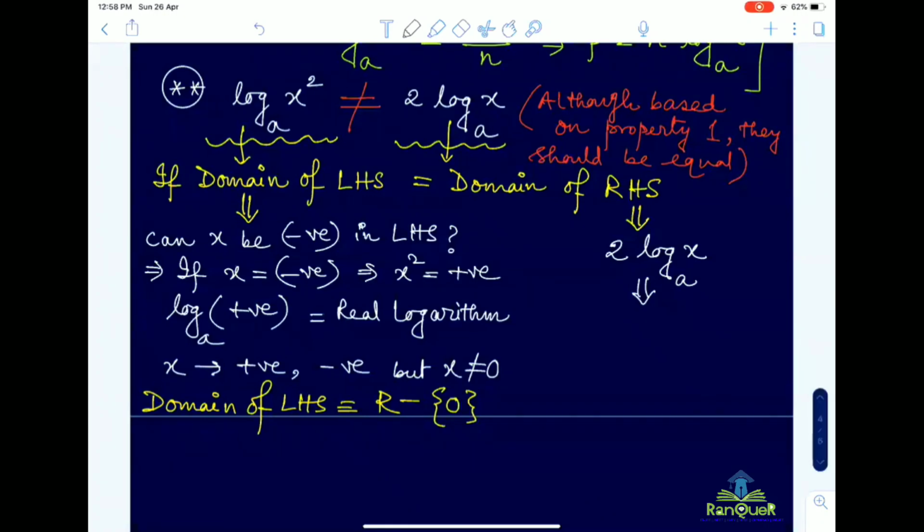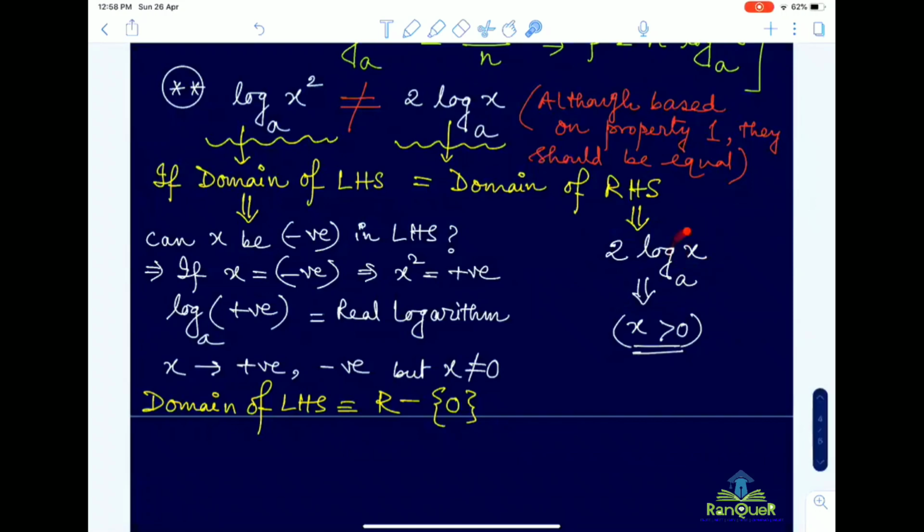It cannot be negative also. It cannot be negative. Very good. So in this case, x has to be greater than 0. When you are writing x greater than 0, it is applicable for positive values of x. On this side, x cannot take negative values.